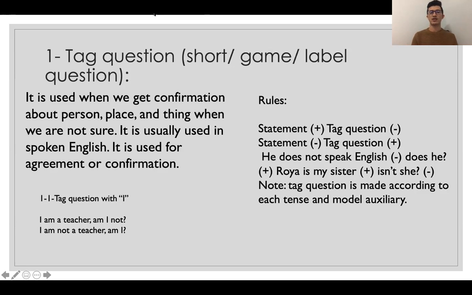I want to give you an example here before going to the next section. For example, I say, I am teaching you. Aren't I? Am I not?